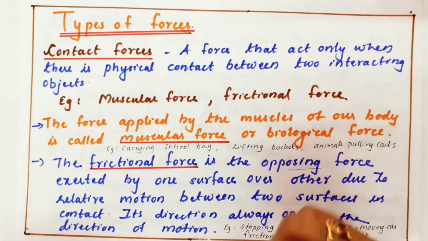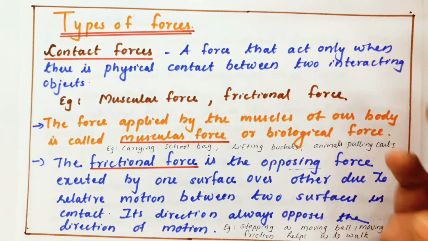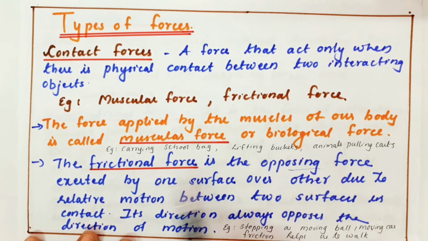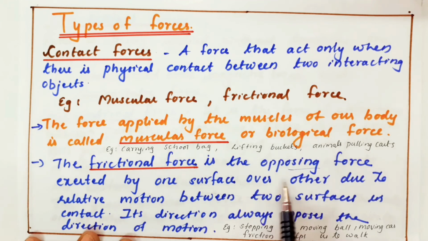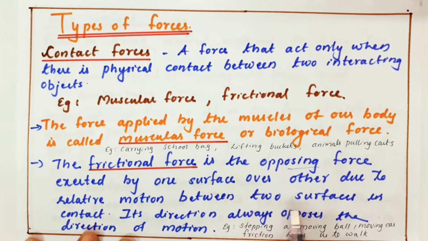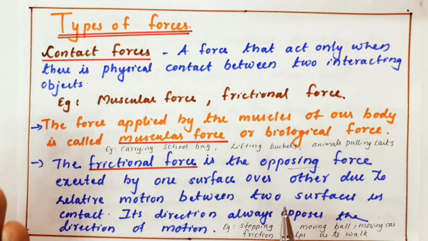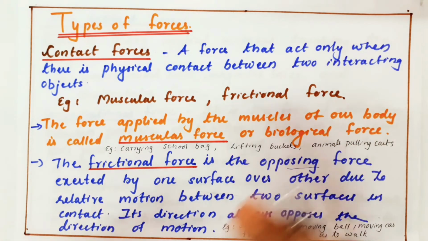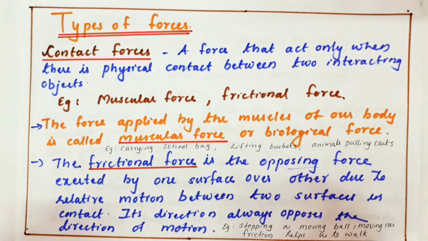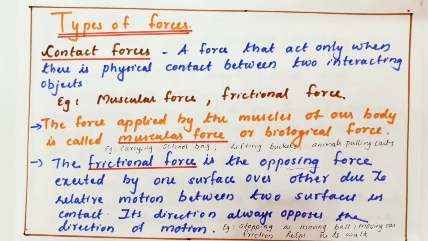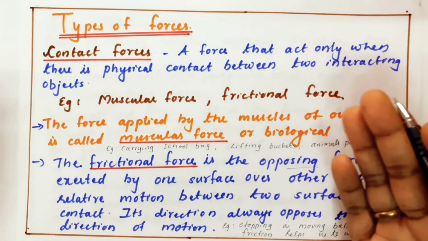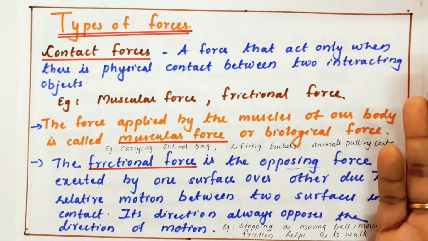There is another force called frictional force. What is called a frictional force? Actually, it is an opposing force. Frictional force is the opposing force exerted by one surface over the other due to the relative motion between two surfaces in contact. It means when a body is moving over another body, there may be some opposing force between them. When we are walking or the vehicle's wheel starts to rotate, there will be an opposing force. We need to overcome that opposing force, then only the body will move.